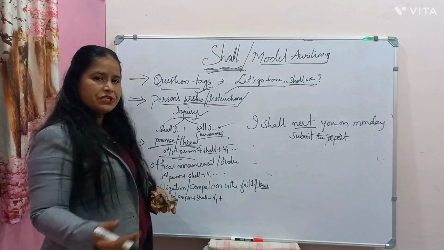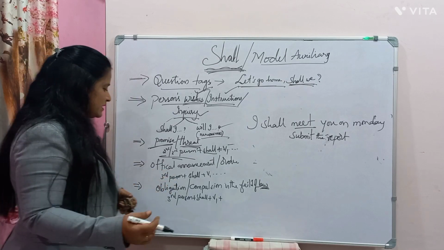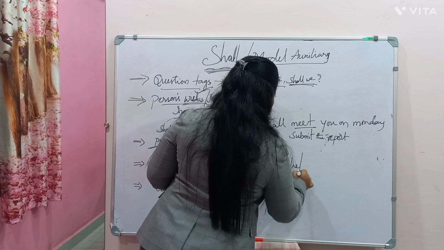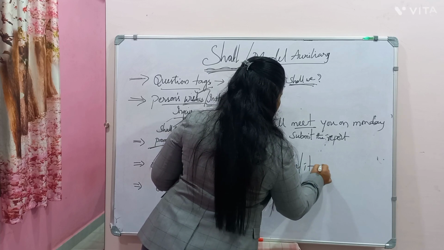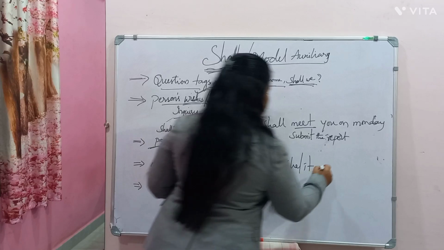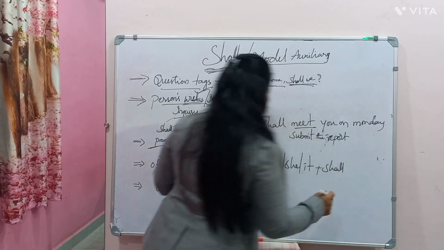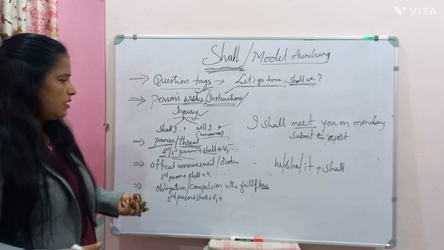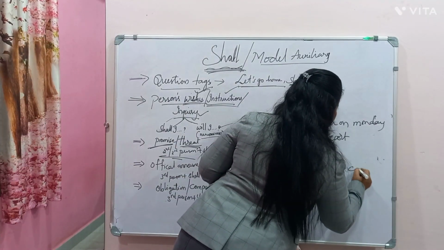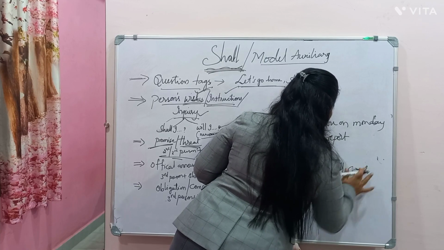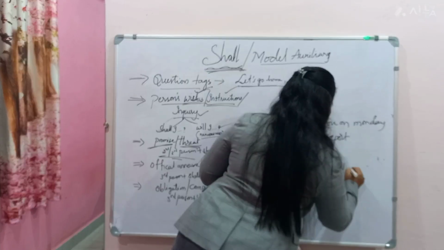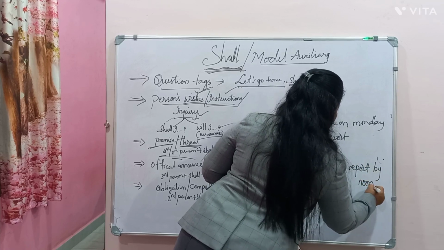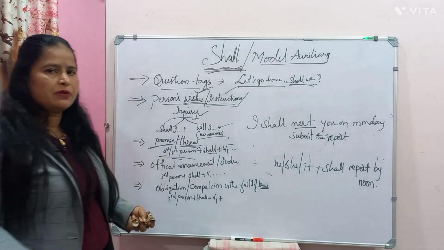Then in certain official announcements, here only the third person, he or she or it or this or that. So what do they do now? He shall. It is the official announcement or order. So he shall complete, he shall report. Let us take, he shall report by noon. So there is an official announcement, some government orders.